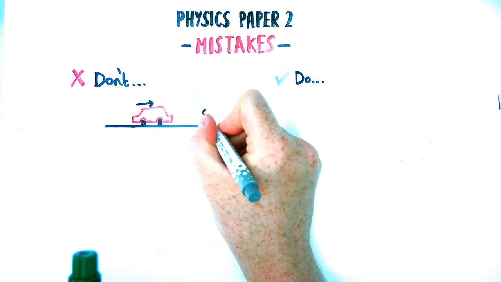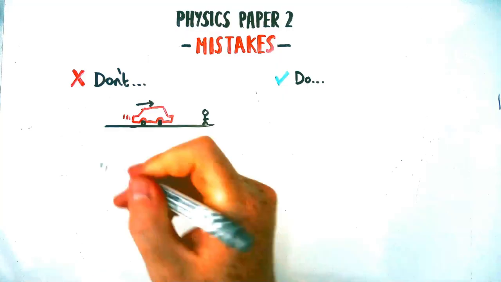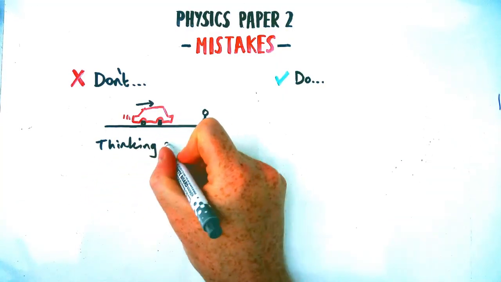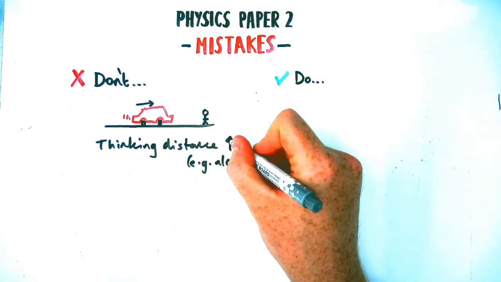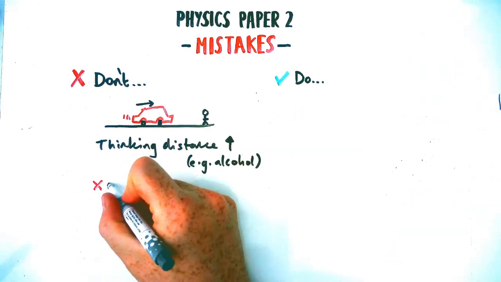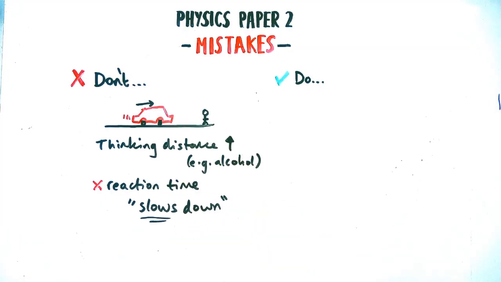Now, stopping distance is one of those topics generally people like to revise. They revise well. However, if you're ever asked to explain why, for example, thinking distance would increase, let's say, for example, with addition of alcohol, don't make this mistake. I've seen it a lot of times. Don't say that someone's reaction time slows down. That is incorrect to say.